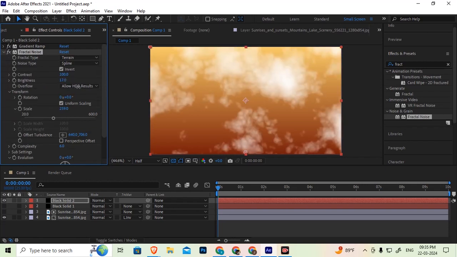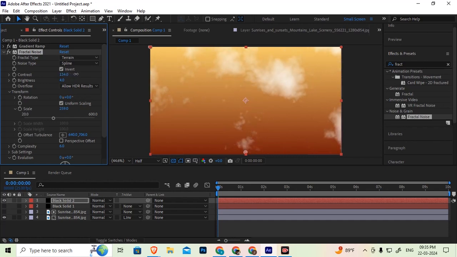So you can set the cloud shapes by adjusting brightness and contrast values. And you can also adjust complexity little bit to get the border somewhat noise areas.